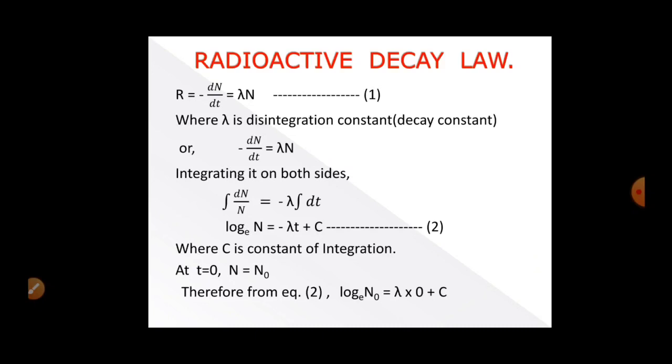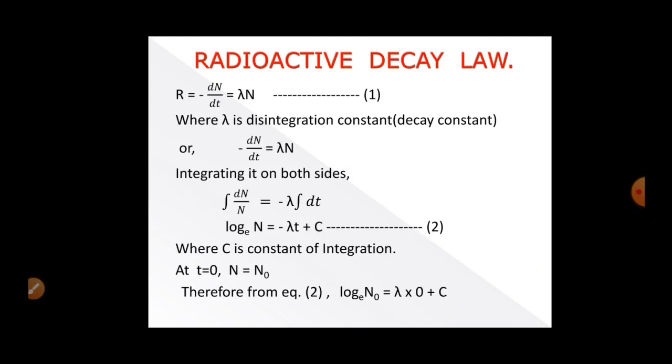At time t equal to 0, N is equal to N naught. If you remember, we are taking N naught to be the total number of atoms present in the sample at time t equal to 0, and capital N is the number of atoms left undecayed in the sample at time t. So initially, when t equal to 0, N will be equal to N naught.